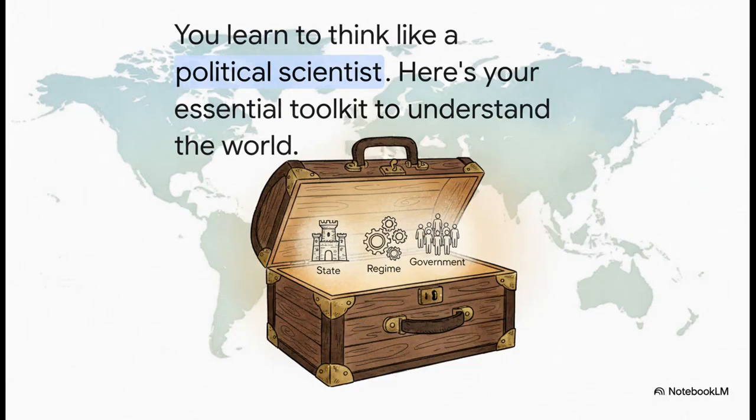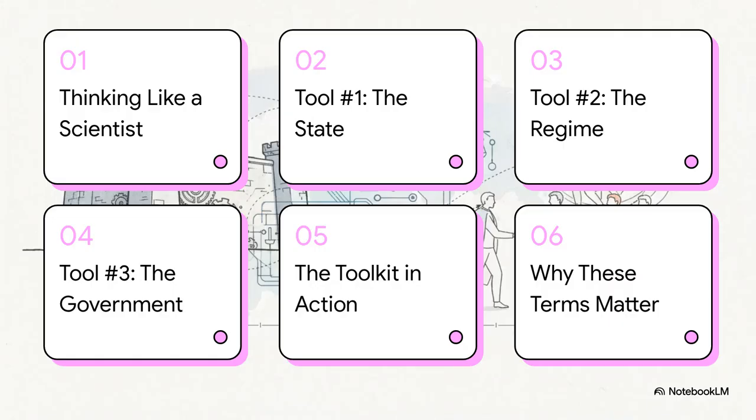Well, the secret is learning to think like a political scientist. And today, I'm basically handing you the essential toolkit to do just that. Seriously, by the end of this, you'll have 3 core concepts that are going to completely change the way you see the world. So here's our game plan. First, we'll get into that scientific mindset. Then we'll unpack our 3 main tools: the state, the regime, and the government. After that, we'll see them in action with a real-world example and then wrap it all up by talking about why this toolkit is so darn important.